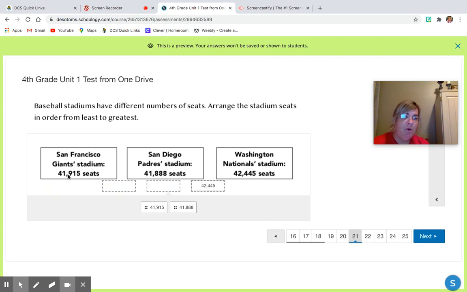Then I go to the hundreds place, because these two both have a 1 in the thousands place. But I have a 9 in the hundreds place and an 8 in the hundreds place. So 900 is greater than 800. This is going to be the middle number, and this one is my smallest number.